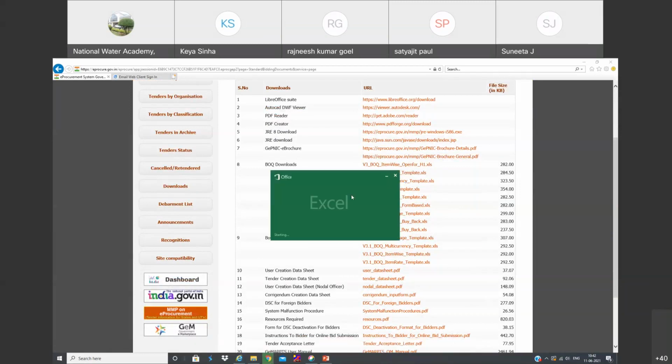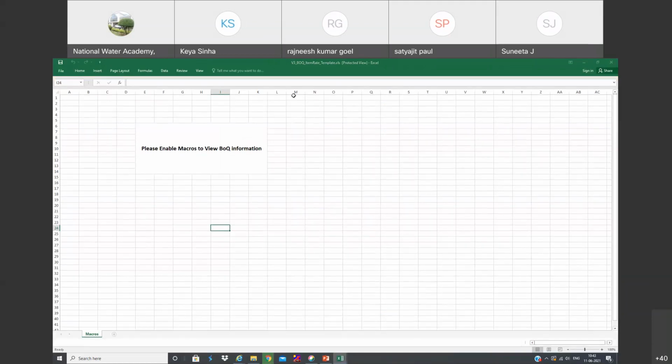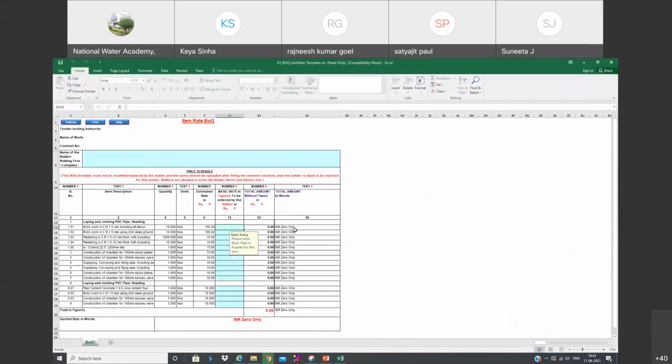So you can open this one. This is a very critical part. You can enable editing. It has opened like this, and you can see you cannot edit here. Of course, this is the BOQ that we generally open for contractors. If a contractor downloads a BOQ like this, he cannot edit anything here. He cannot edit quantity, units, or even the estimated amount.